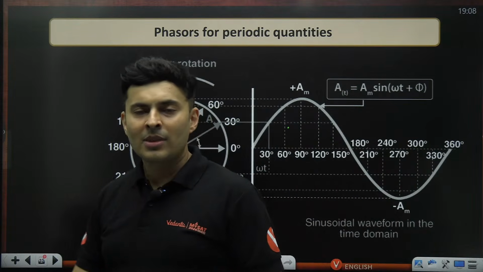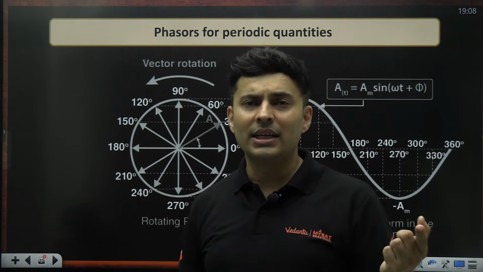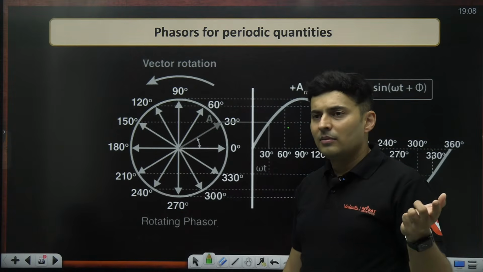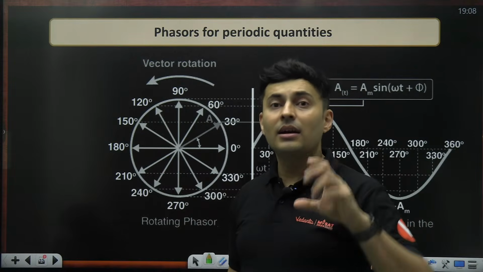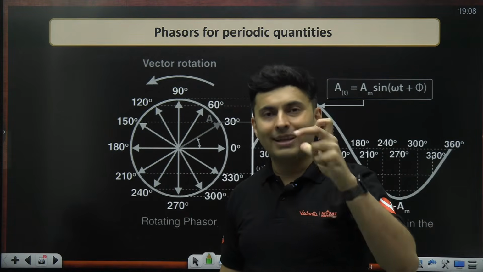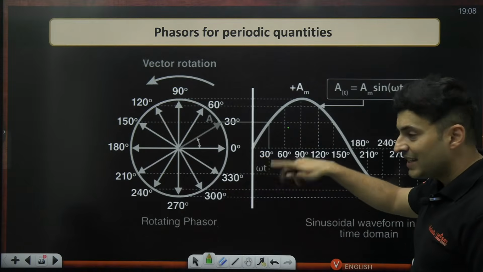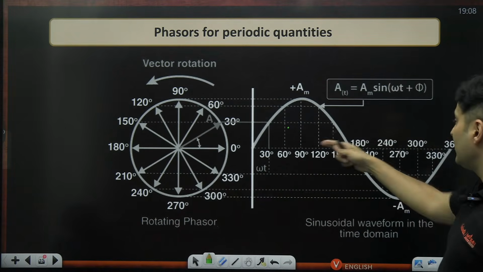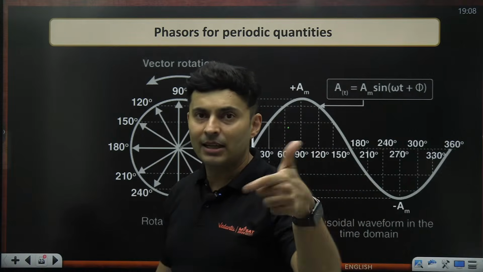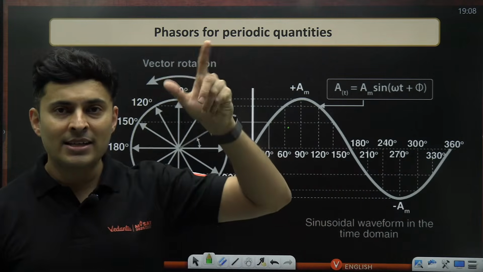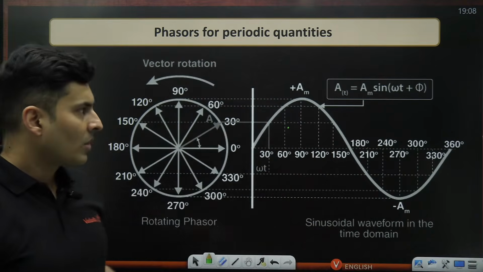But often, whenever you have such periodic quantities, the better way to deal with them is to take an imaginary vector which rotates with the same angular speed as this wave's angular frequency, and that rotating imaginary vector is called a phasor.